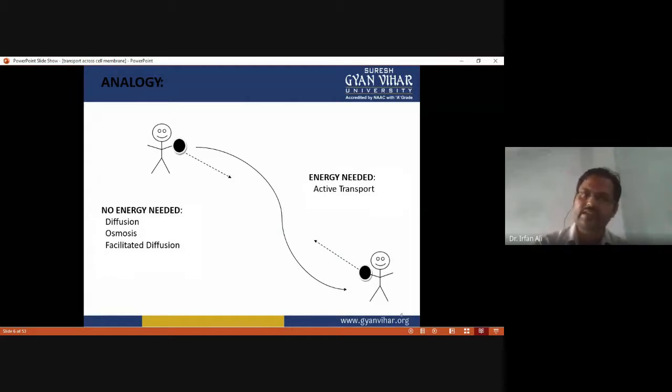So this is passive transport. Anything that is transported against the concentration gradient requires a certain amount of energy, so this type of transport is called active transport.